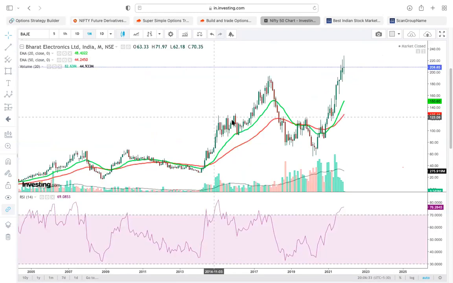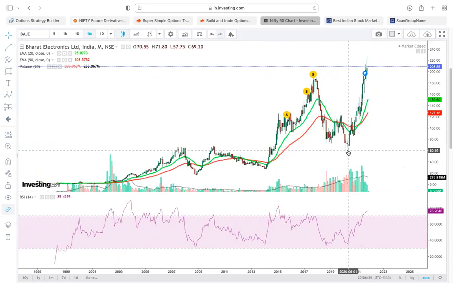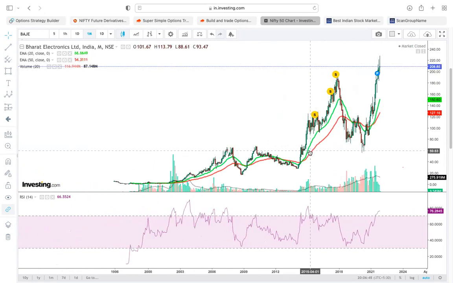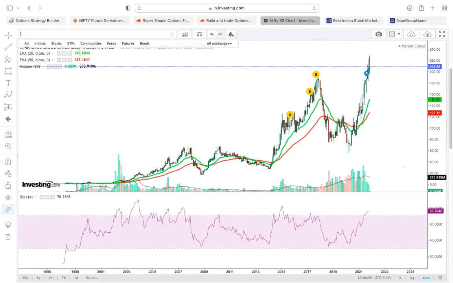Bharat Electronics, where I thought this is a company which can even become 30 rupees, but this stock rallied from 60 rupees to 200 in just a span of maybe 1.5 years, and it has hit an all-time high. So that means in Bharat Electronics something is cooking. And even BEML.